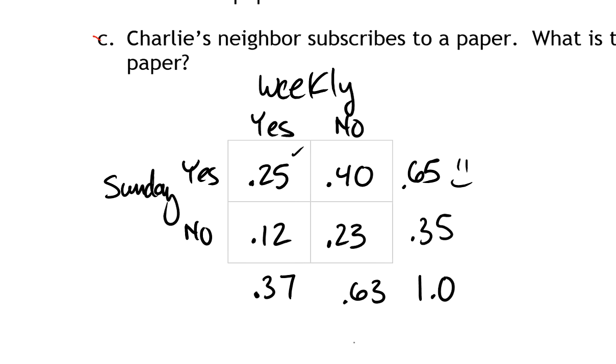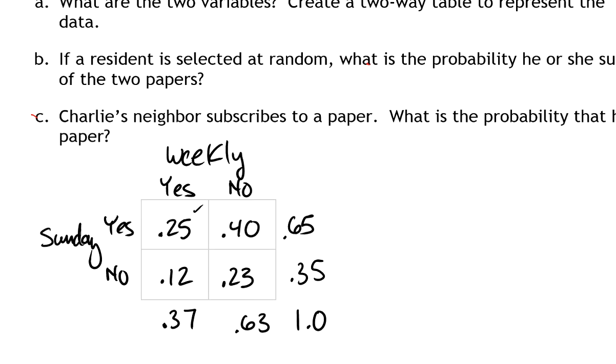I can erase that line. And also notice going this other way that the 12% and 23% is 35%. So those are all in agreement with each other. Now, what's nice about this two-way table is I can answer questions that are kind of difficult to answer unless I've got my data organized like this.